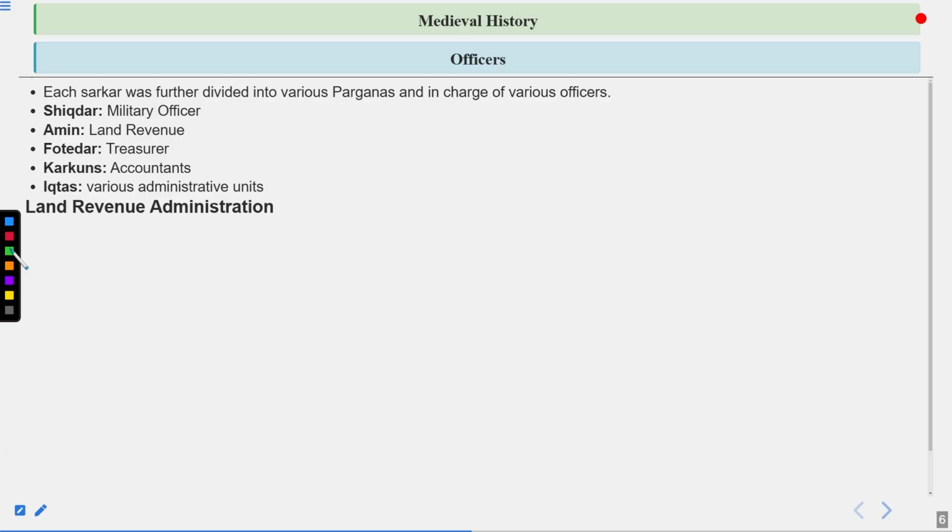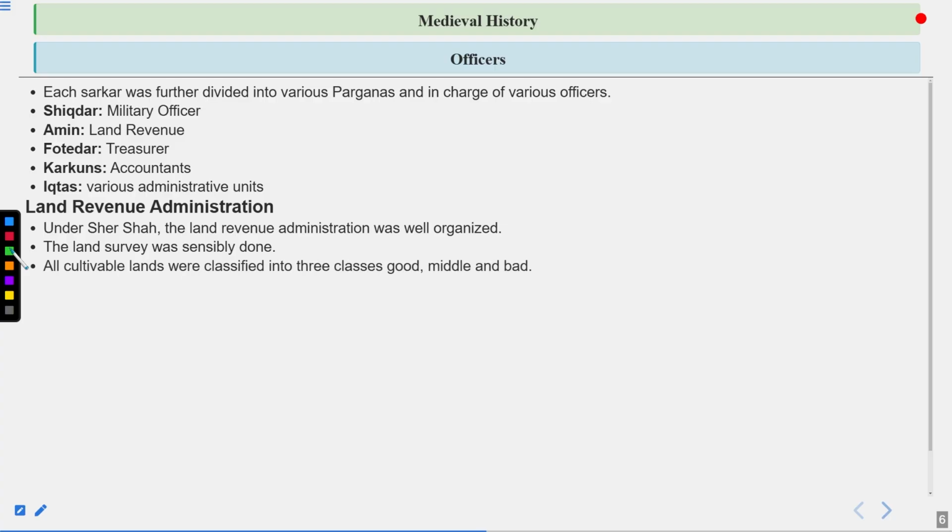And now let's talk about some land revenue administration he started. So under Sher Shah, the land revenue administration was well organized. And even if I tell you that during the time of Sher Shah Suri also, the officer that worked under him was Raja Todarmal. So Raja Todarmal was common in Sher Shah's office and also during the office of Akbar. The land survey was sensibly done. All cultivable lands were classified into three classes: good, middle, and bad. And I already told you that in Akbar's reign, the two types of majorly important lands were either Banjar or Polaj. Polaj was the best.